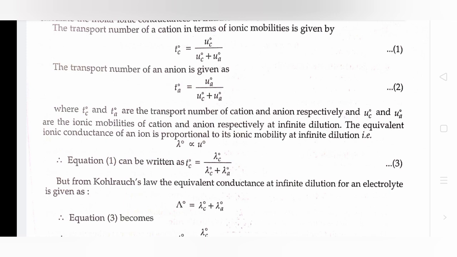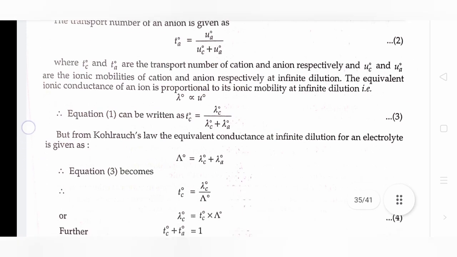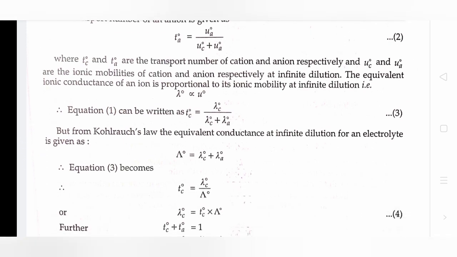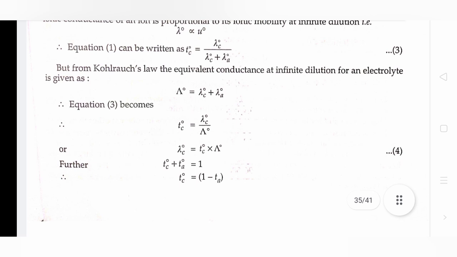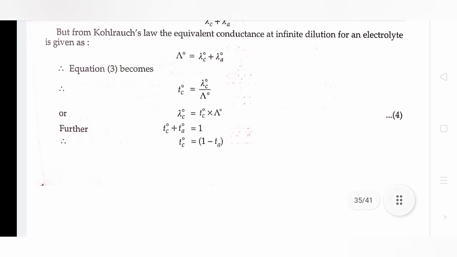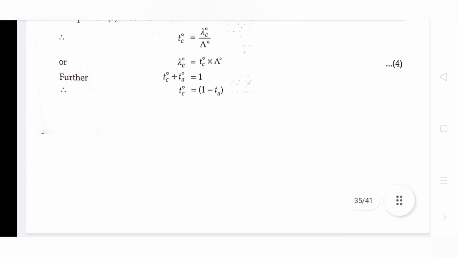Equation 1 can be written as T of C naught equals lambda C naught divided by lambda C naught plus lambda A naught. But from Kohlrausch's law, the equivalent conductance at infinite dilution for an electrolyte is given as del naught equal to lambda C naught plus lambda A naught. Equation 3 becomes T of C naught plus T of A naught equals 1. T of C naught equals 1 minus T of A naught.